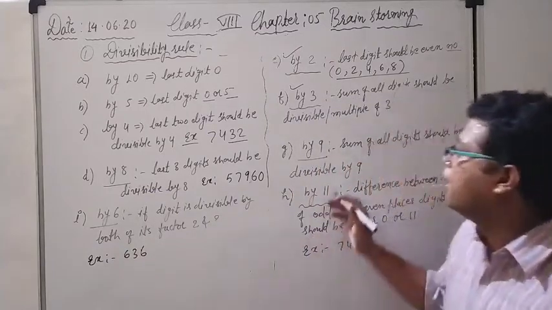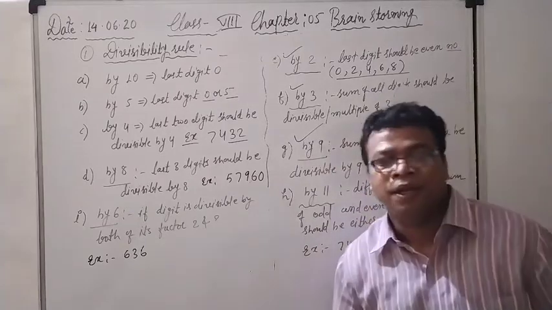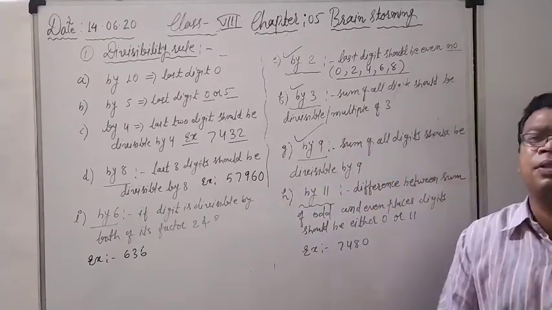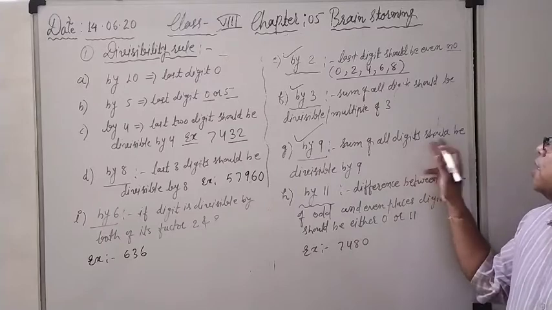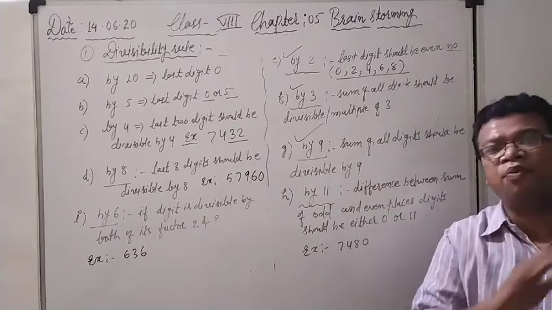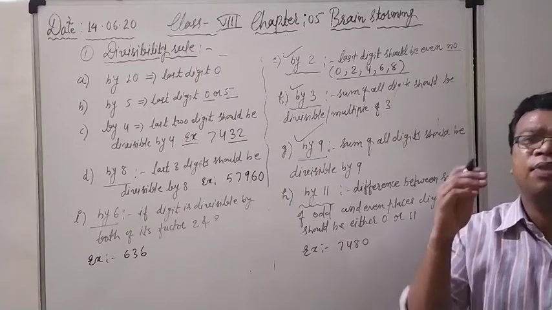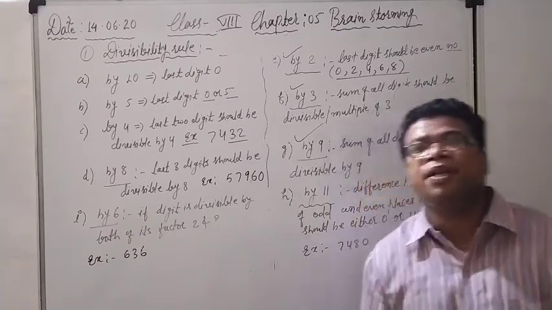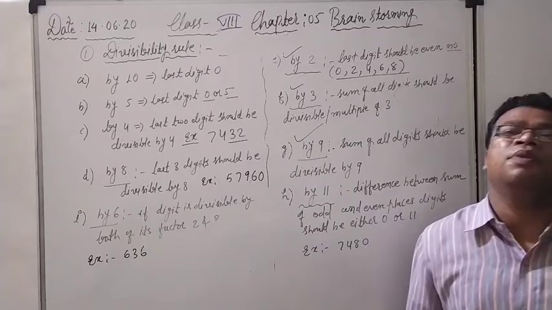Next is divisibility by 9. It is the same as 3. See here, the sum of all the digits should be divisible by 9. Again we have to find the sum of all the digits, and if the sum of the digits is divisible by 9, then the whole number will be divisible by 9.